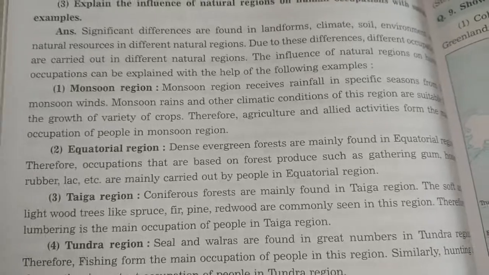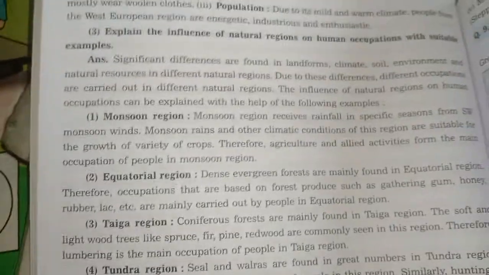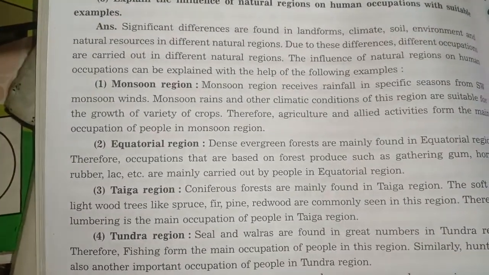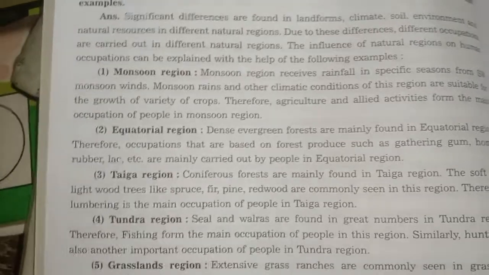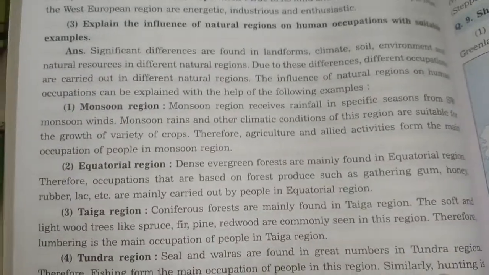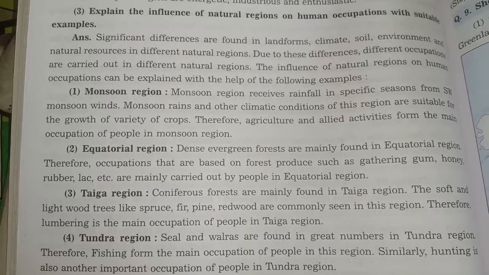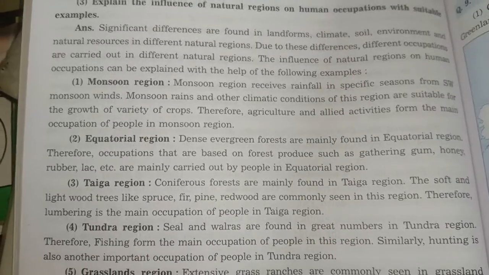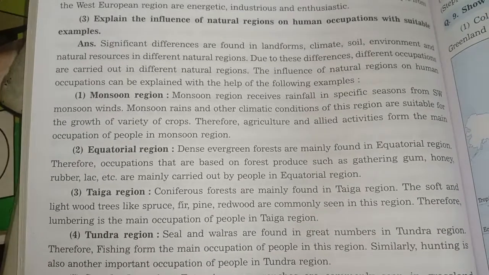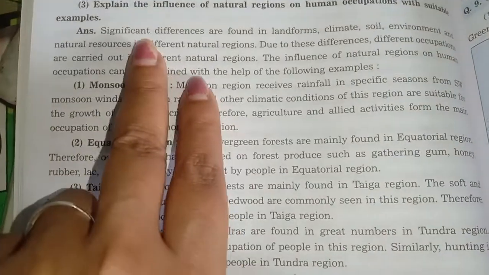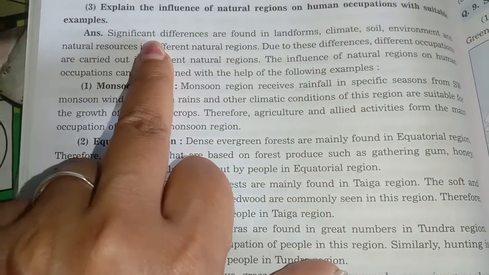Now these notes you have to write in your books. There are short notes, or you can say it's like a definition. Explain the influence of natural region on human occupation with suitable example. So यहाँ से start हो रहा है आंसर.